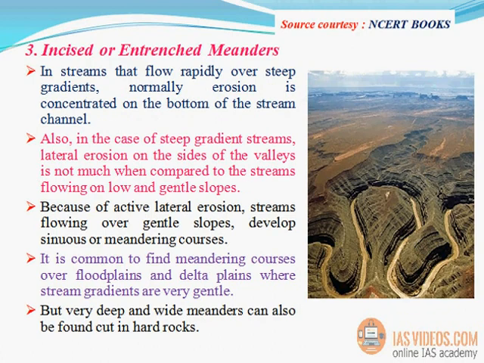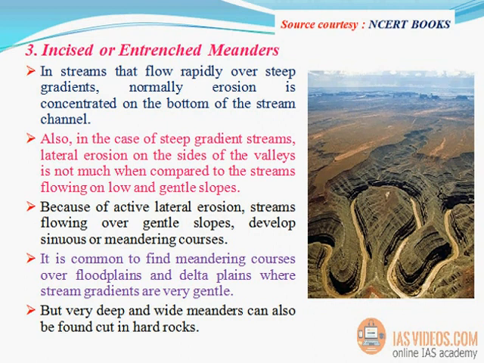3. Incised or entrenched meanders. In streams that flow rapidly over steep gradients, normally erosion is concentrated on the bottom of the stream channel. Also, in the case of steep gradient streams, lateral erosion on the sides of the valleys is not much when compared to the streams flowing on low and gentle slopes.